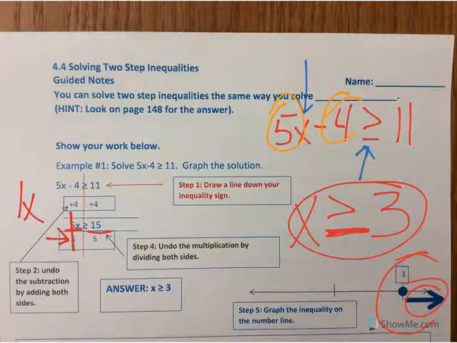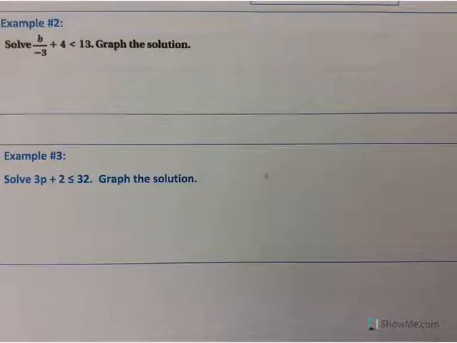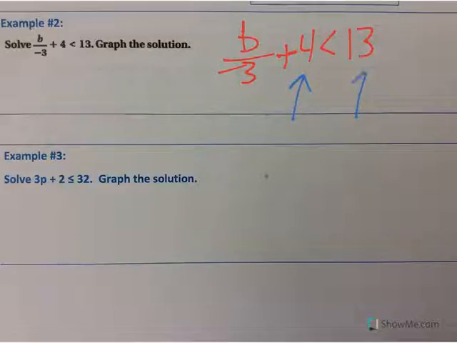All right, so let's take a look at a couple of these problems then. First example, we've got b over negative 3 plus 4 is less than 13. So our two steps, first step is always combine like terms, and in this case they are constants, which is the plus 4 and the 13.